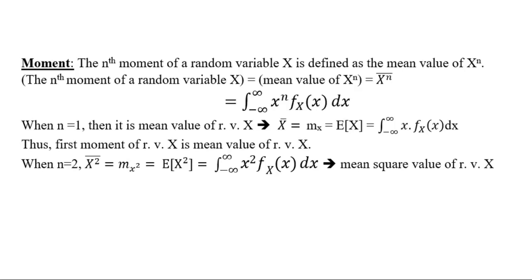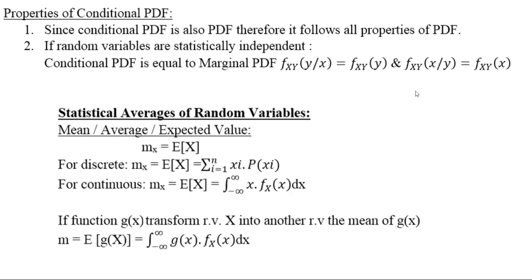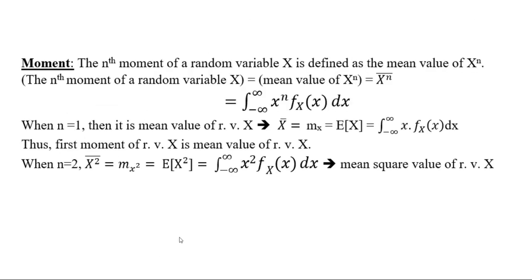Next is moment. So what is the moment? The nth moment of a random variable x is defined as the mean value of x to the power n. In the previous discussion, just substitute x to the power n in place of g of x. So it will be nothing but the nth moment of a random variable x. So the nth moment of a random variable is the mean value of x to the power n, or x^n bar.